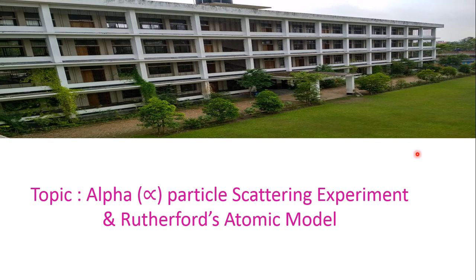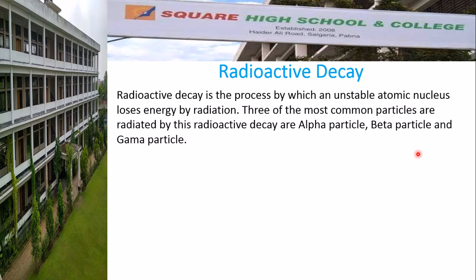Today I am going to discuss the alpha particle scattering experiment and Rutherford's atomic model. This is our today's topic. To know the alpha particle scattering experiment, at first you have to know about the alpha particle. What is an alpha particle? An alpha particle is radiated by the radioactive decay of an unstable atom. What is radioactive decay? Radioactive decay is the process by which an unstable atomic nucleus loses energy by radiation.